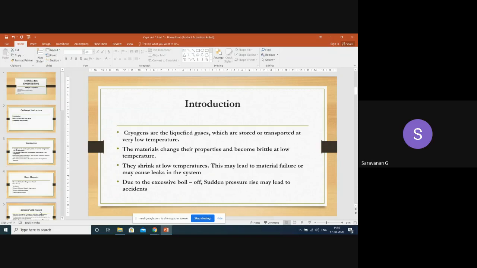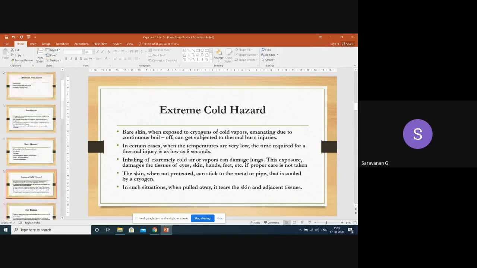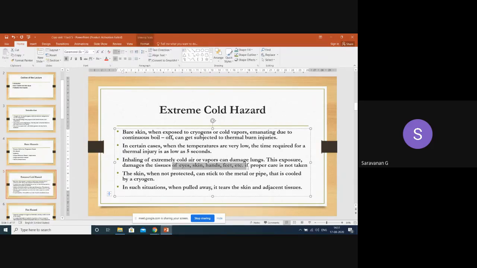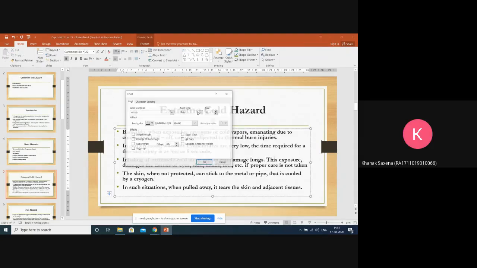So extreme cold is nothing but due to the low temperature, extreme cases of fluid with cold vapors. And there may be some reasons affecting the eyes, skin, hands, face, etc., if proper care is not taken. So that is the reason for the cold hazard. Correct? Yes, sir.